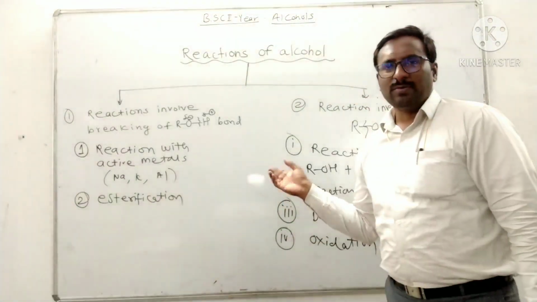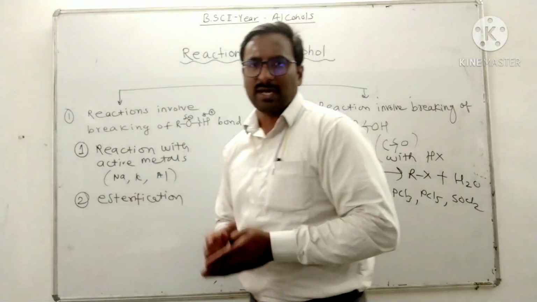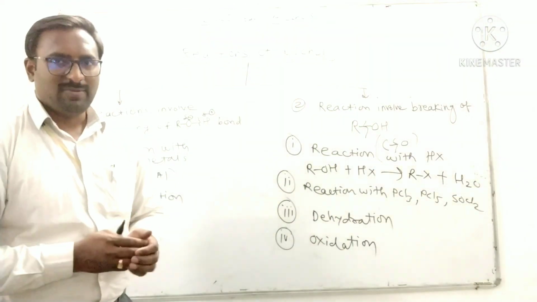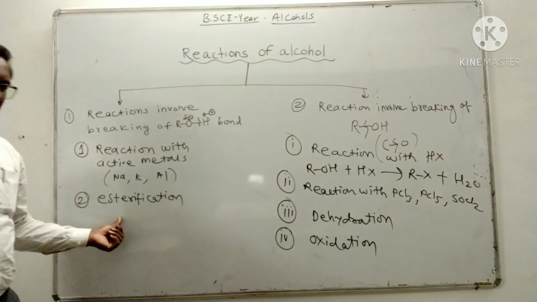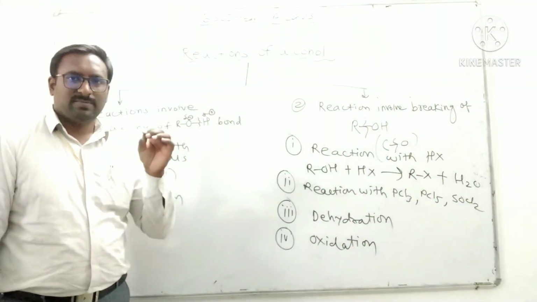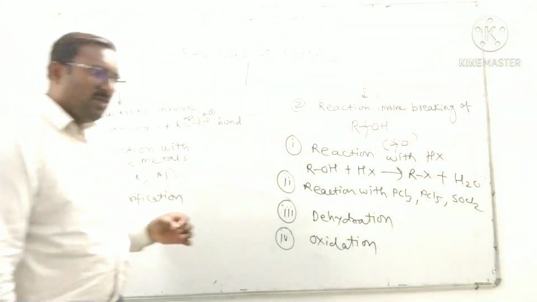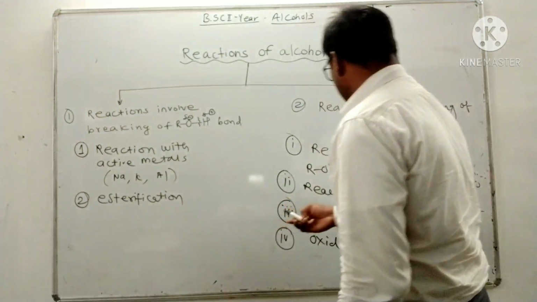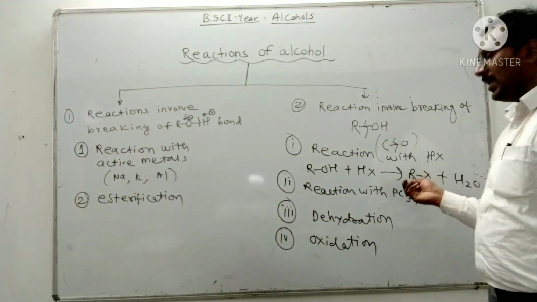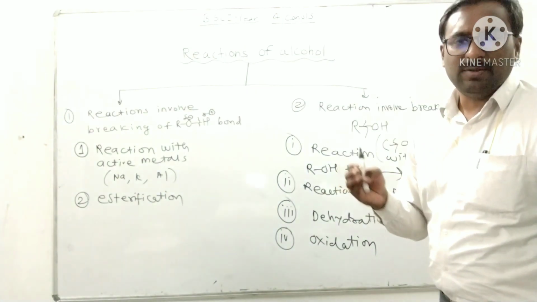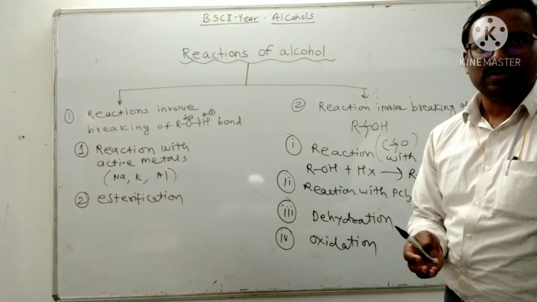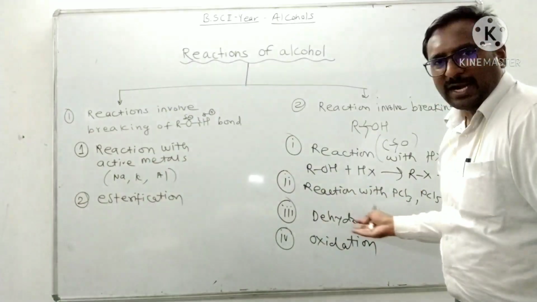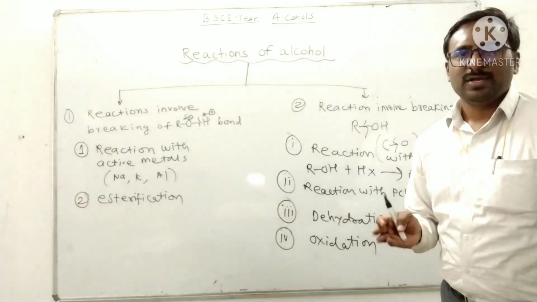In view of these different chemical reactions, alcohol is a key source for synthesis of different valuable products. Here we are getting esters, which are used as essences and for various perfume products, to synthesize perfumery. Then there is formation of alkyl halide, which is a very important compound for synthesis of other organic compounds. Then dehydration gives ethene.